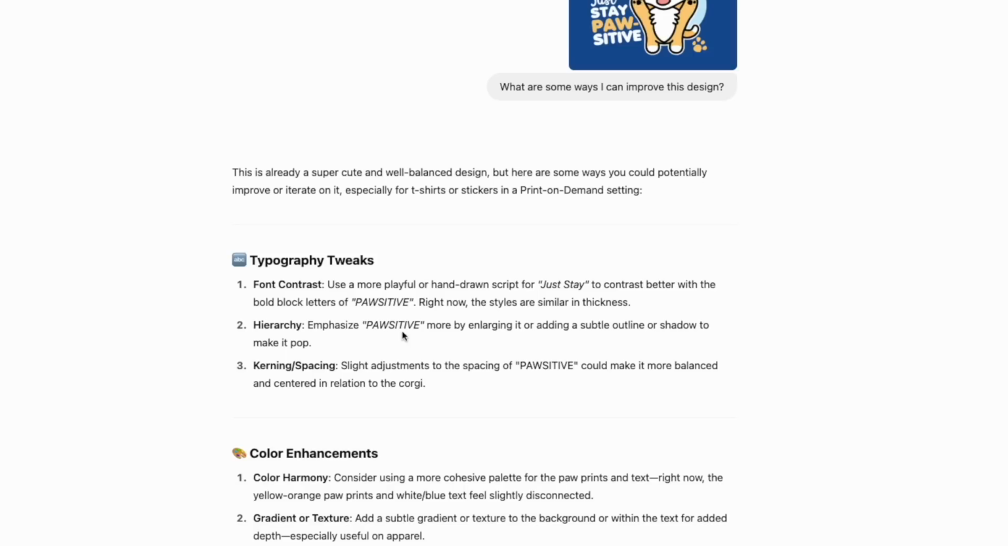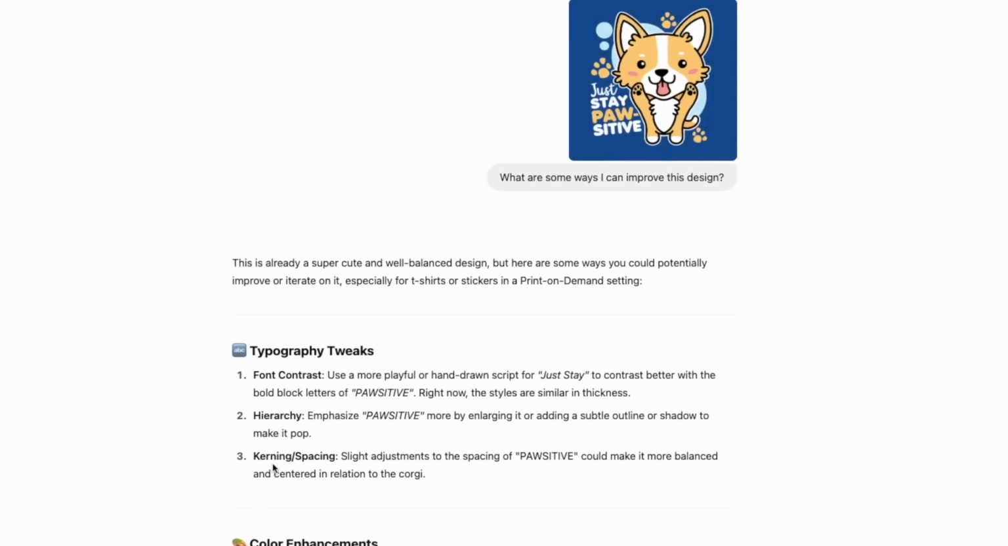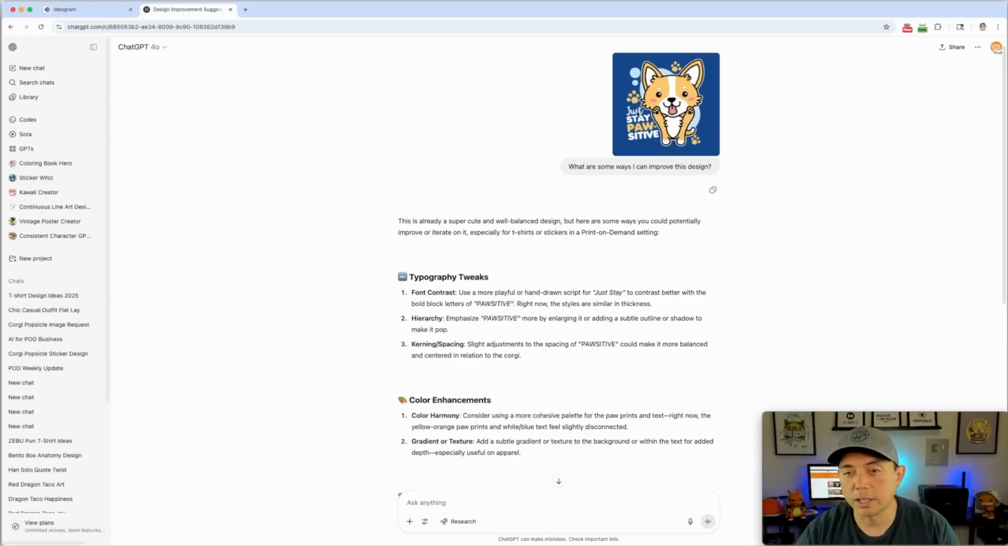Hierarchy: emphasize "positive" more by enlarging it. Totally, because it's getting lost. It's not that big. I agree with that. Kerning and spacing: slightly adjusting the spacing of "positive" could make it more balanced and centered in relationship to the corgi. Yeah, so it's kind of getting lost. Maybe that word's getting lost because the corgi is taking up too much space and stuff like that.